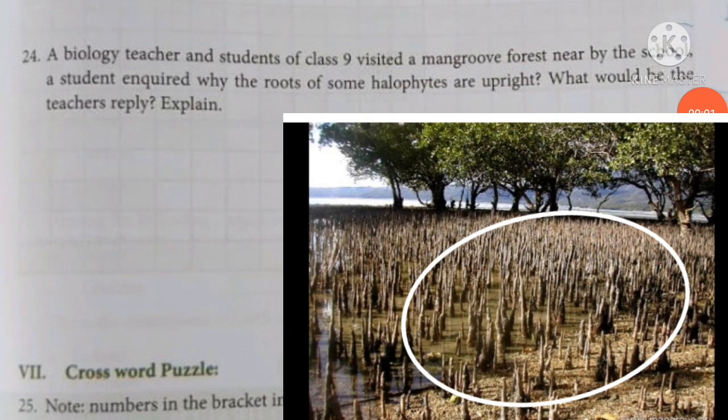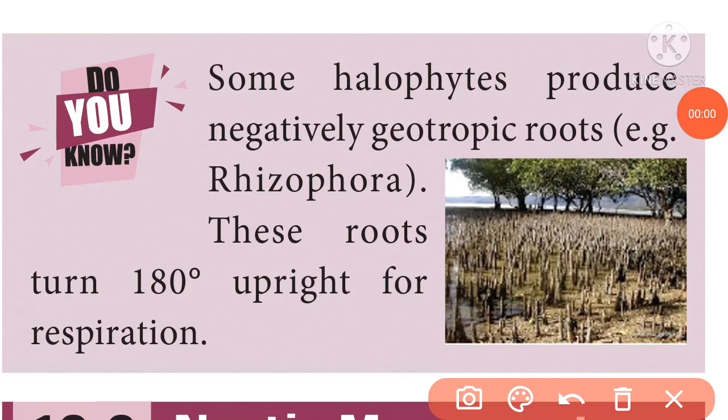A biology teacher and students of class 9 visited a mangrove forest nearby the school. A student inquired why the roots of some halophytes are upright. What would be the teacher's reply? Explain. Some halophytes produce negatively geotropic roots, for example Rhizophora. These roots turn 180 degrees upright for respiration.